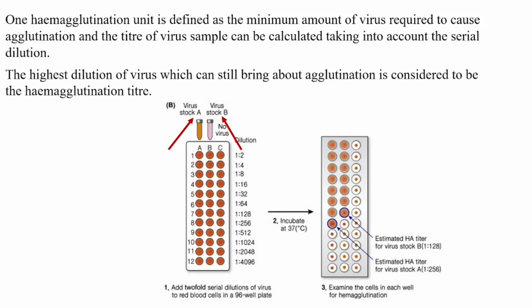After 30 minutes of incubation, the wells were photographed. Sample A causes heme agglutination up to the 1:256 dilution. Therefore, the heme agglutination titer of this virus stock is 256. The sample in the row B has an HA titer of 128.